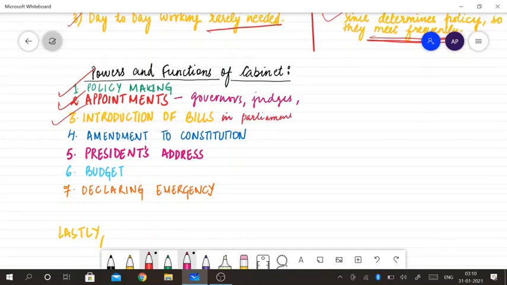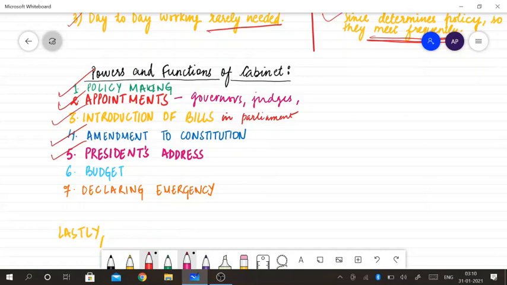And now, if there is any amendment to the constitution, then it is the cabinet that plans it. First, they plan it with the guidance of the prime minister, or they consult with the prime minister, and after that, the constitutional amendment bill will move in the parliament. Now, the president's address. The cabinet prepares the president's address to the parliament. This is the work of the cabinet.